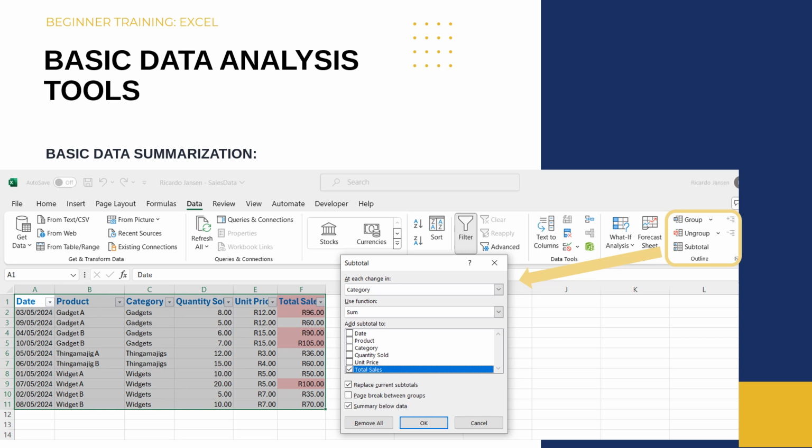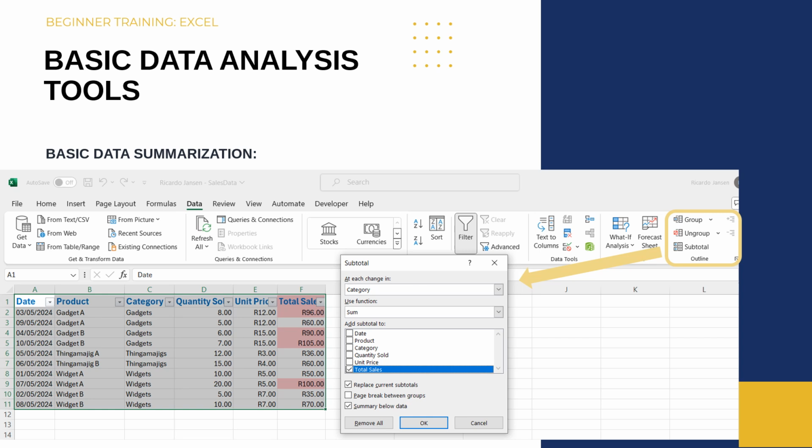With my data sorted, I then go to the Data tab and click on Subtotal. I choose at each change in category to sum the total sales.